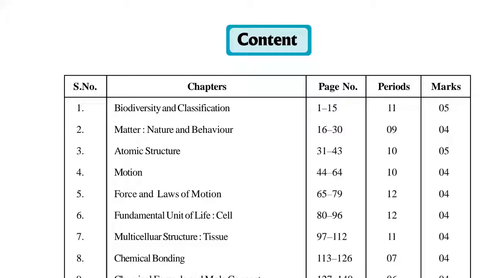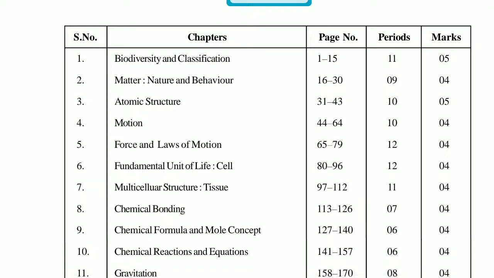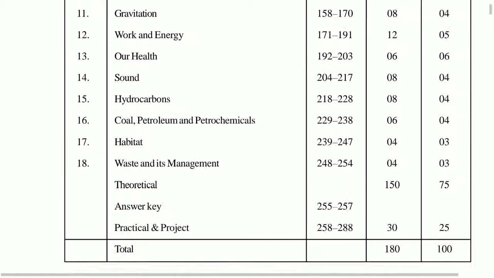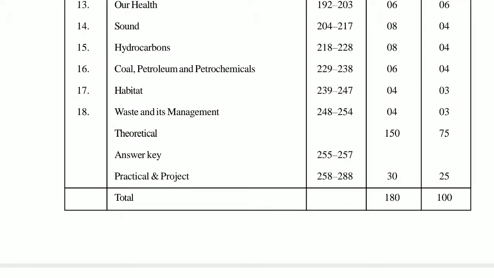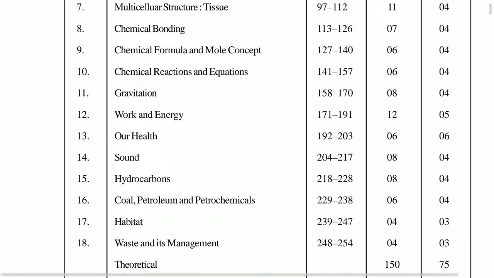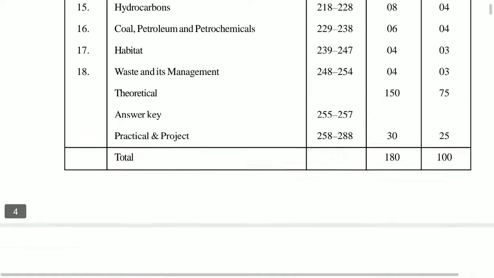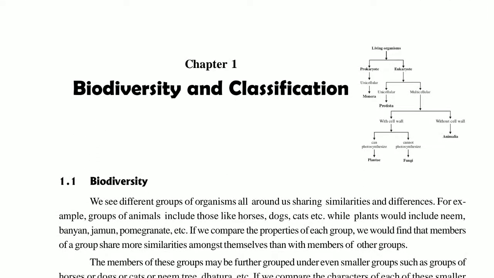Children, now we will continue our main topic. As you can see, a total of 18 chapters are there, and they have been divided into physics, chemistry and bio. We will start our first lesson, that is biodiversity and classification. First we will know what is the meaning of biodiversity. Bio means your living system, diversity means your variation. So all the variations that come within the living system will be known as your biodiversity.